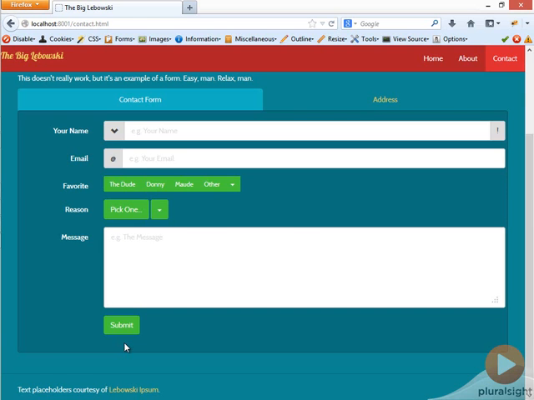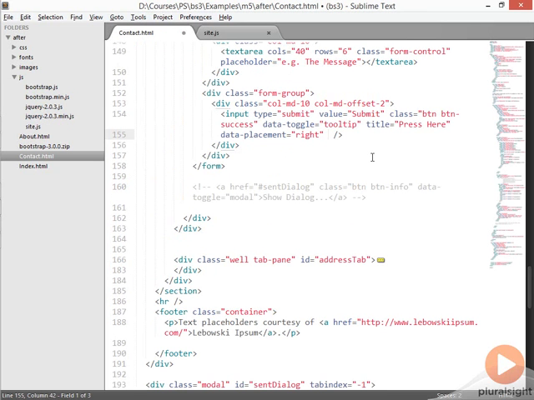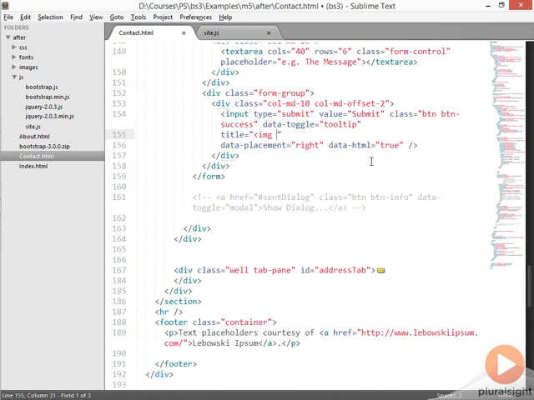There's no way for us to really describe that using a data-attribute, so sometimes you have to drop down into the JavaScript code anyway. The last thing I'll show you about tooltips is they don't need to be just text. So there is a value called HTML, and if you set that to true, then it's going to expect that the title here is actually a structure of HTML. And let me show you what I mean by that. As for the title, I'm actually going to put an entire piece of markup, in this case an image tag, make sure I get all the quotes collected. This HTML true is going to then expect that this is going to set the value using jQuery's HTML function instead of the text function, which is what it would normally do to set that title.